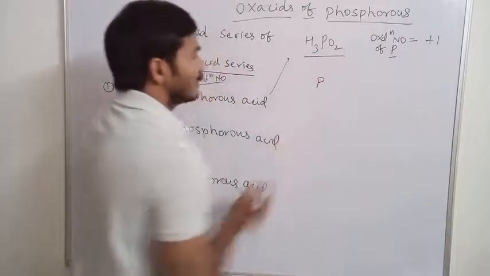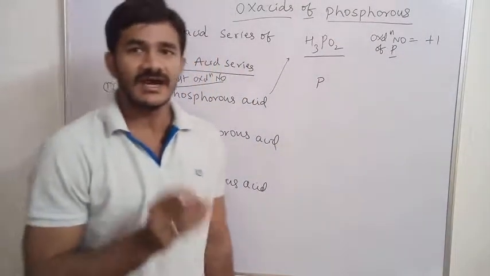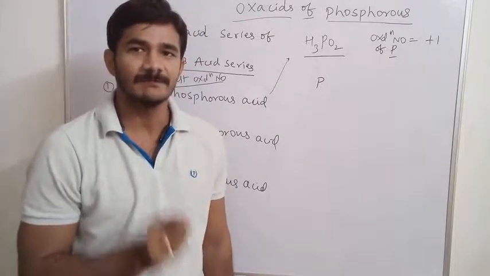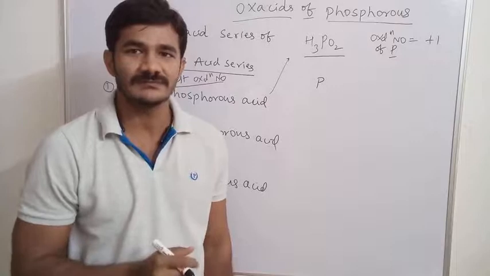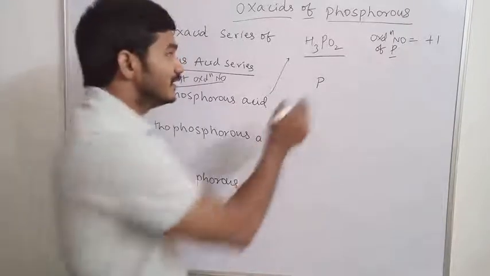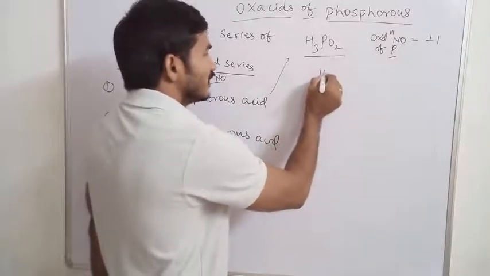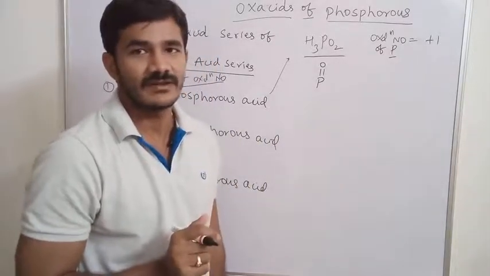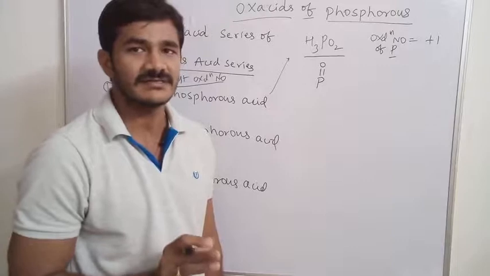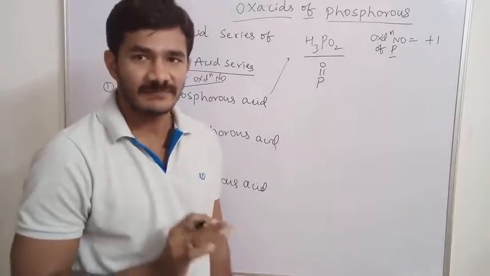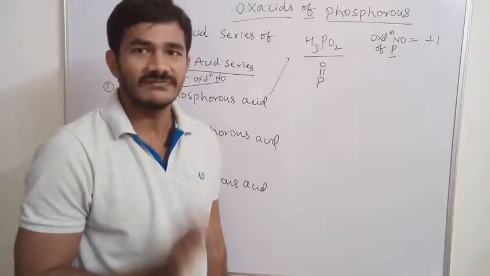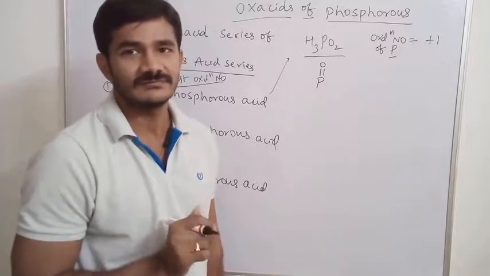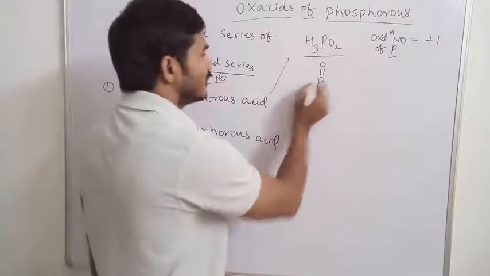For the structure, in the phosphorus acid series or the phosphoric acid series, phosphorus must contain 5 bonds. Every phosphorus contains 5 bonds. In all oxacids of phosphorus, out of the 5 bonds, one is a double bond with an oxygen atom. So I am writing the double bond.